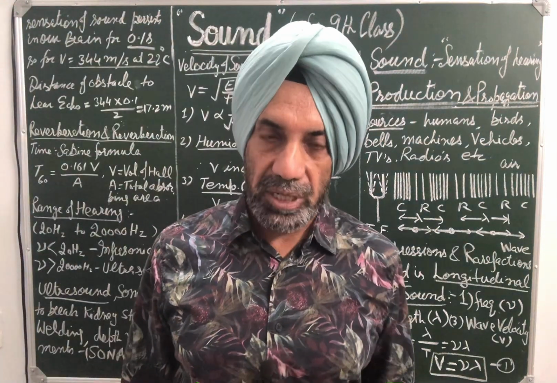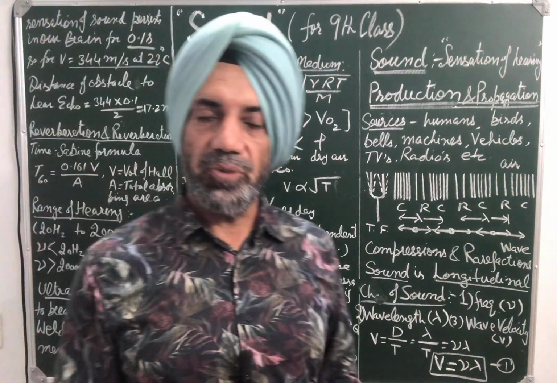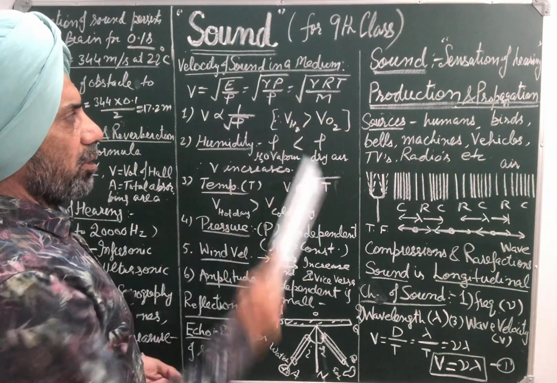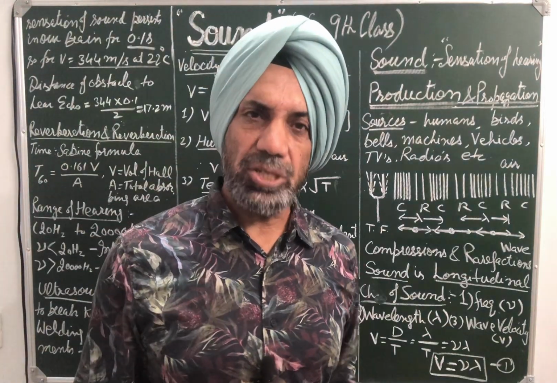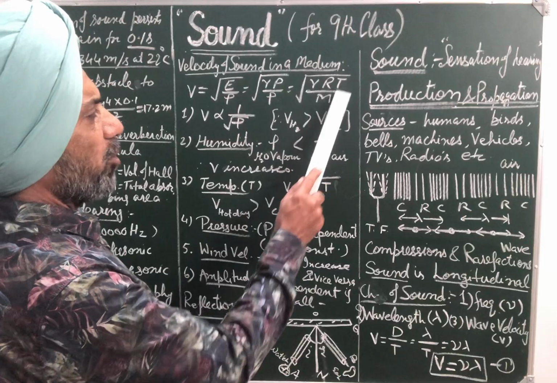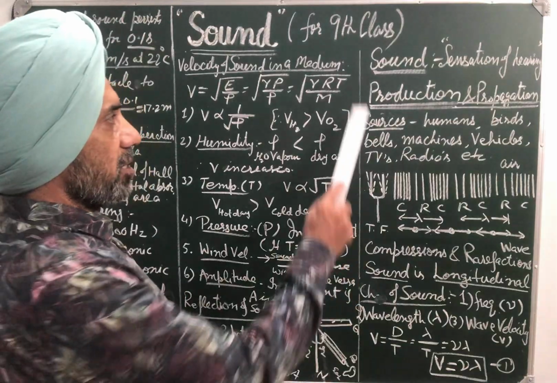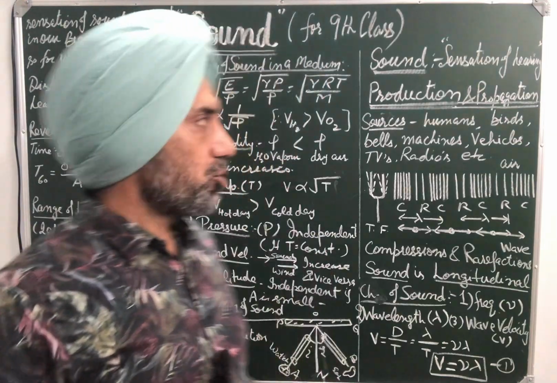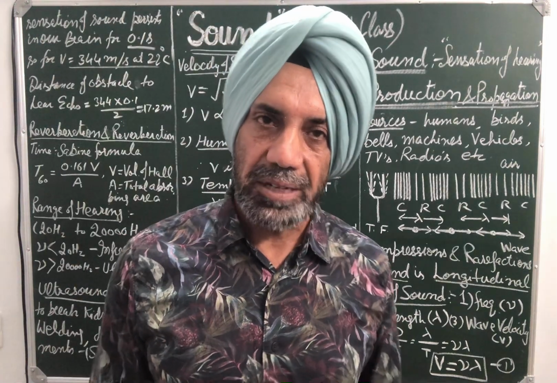The derivation of this expression is not in your syllabus. You will derive it in +1. Or it can be proved that it is under root gamma P upon rho. P is pressure, rho is density. Gamma is the ratio of specific heats. Gamma is a constant. Its value for dry air is 1.4. Or you can say it is under root gamma RT upon M. Gamma is again a constant, R is the gas constant, T is the temperature on absolute scale, M is the molecular weight. From this equation we can study all the factors upon which velocity of sound depends.